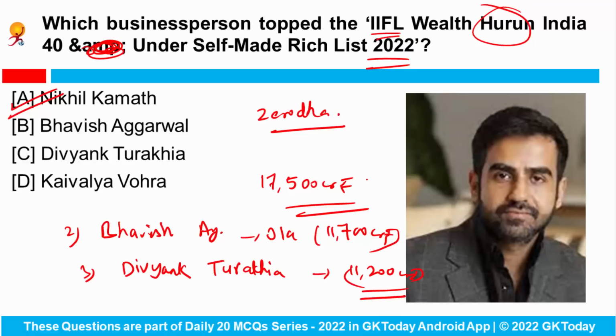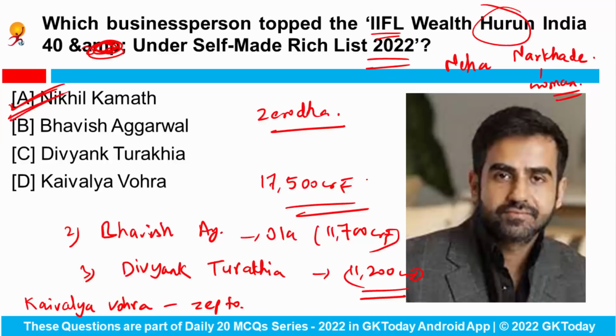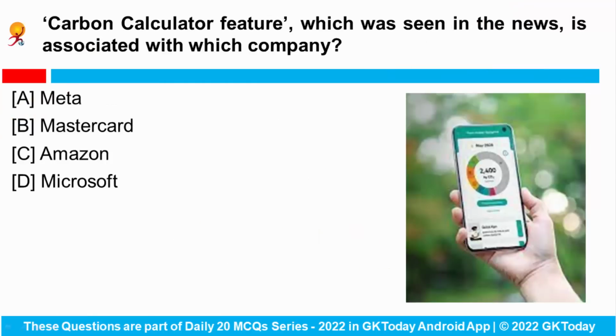Fine. Apart from it, don't forget that Kaivalya Vohra, who is the 19-year-old co-founder of Zepto, which is a kind of instant grocery application, is the youngest self-made entrepreneur, while Neha Narkhade, who is the co-founder of Confluent, is the youngest self-made woman entrepreneur. So these names are quite important, and here the correct answer would be Nikhil Kamath.